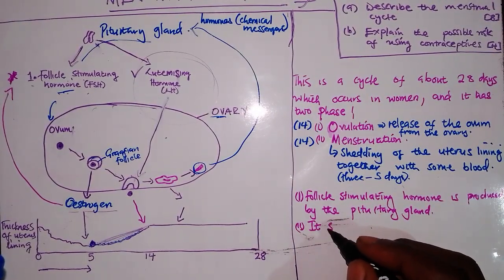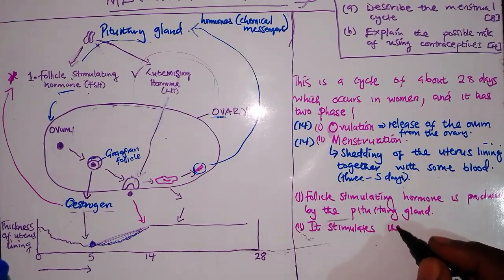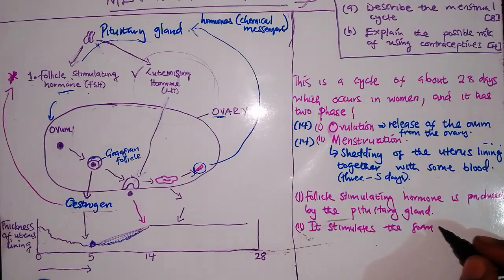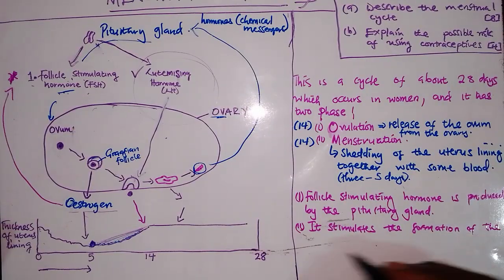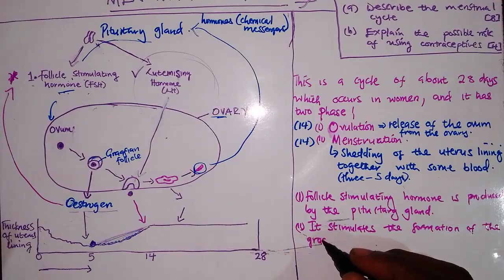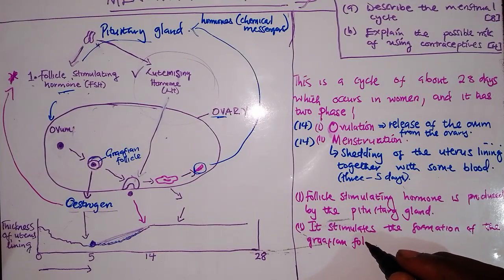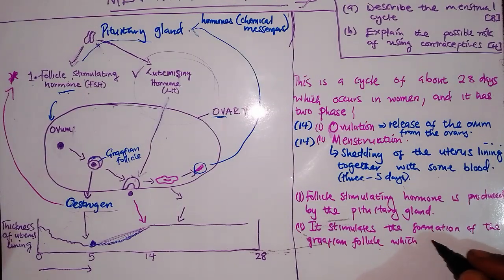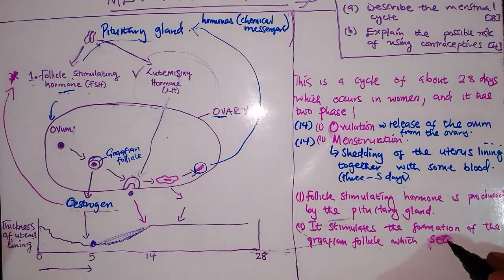It stimulates the formation of the Graafian follicle, which produces, or which secretes, oestrogen.